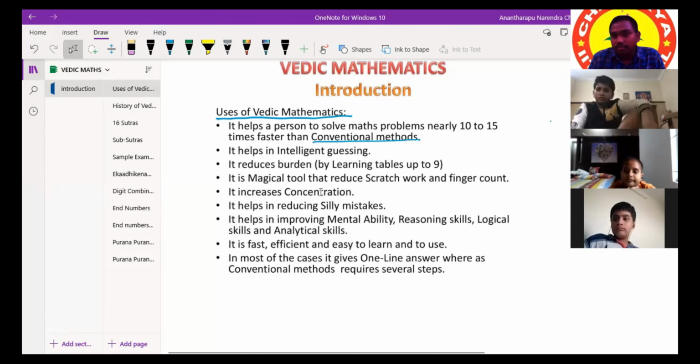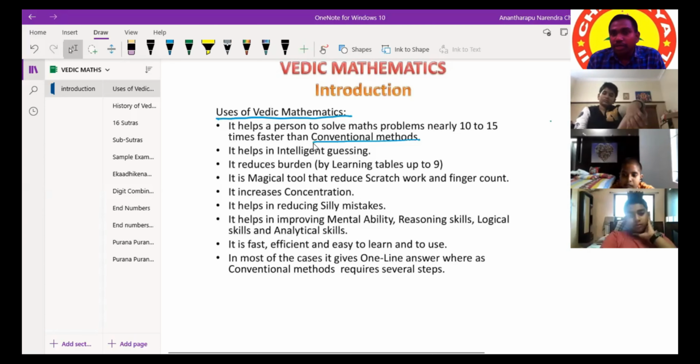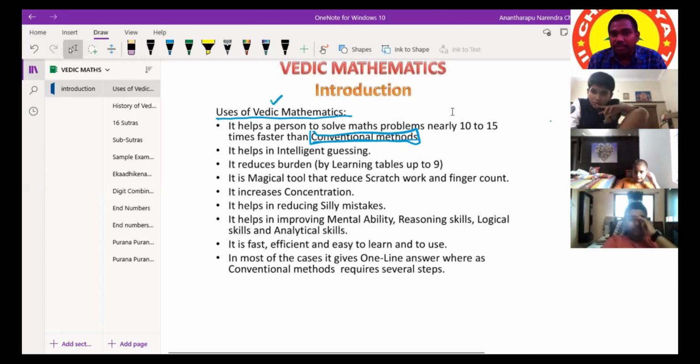What you are using now in academics, at school level or from a competitive point of view, those are the conventional methods. Now we are going to learn Vedic techniques by which we can solve questions nearly 10 to 15 times faster than the regular methods.